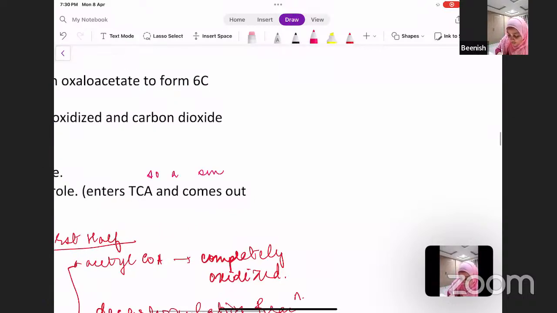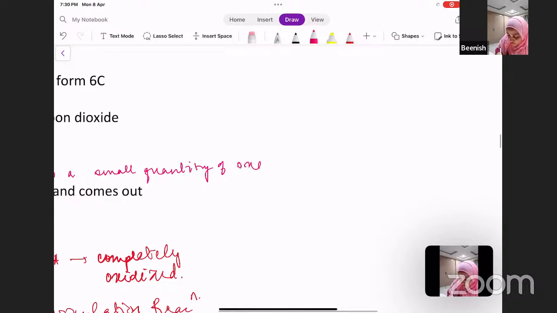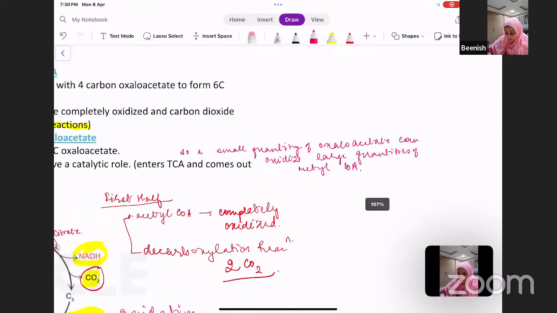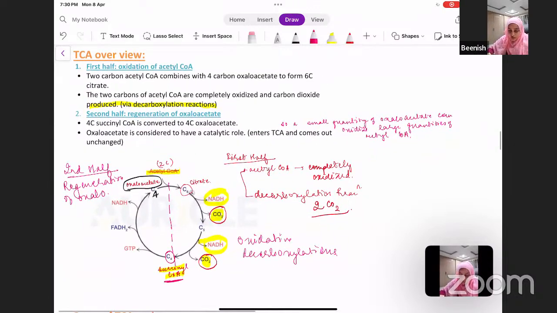So a small quantity of oxaloacetate can oxidize large quantities of acetyl CoA. So that was about the overview of the TCA cycle.